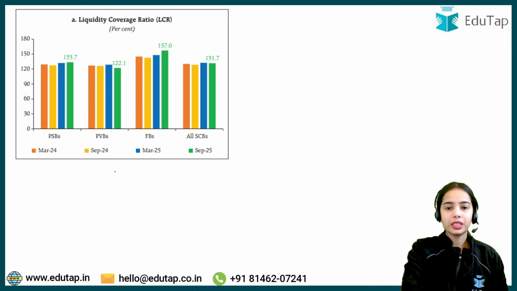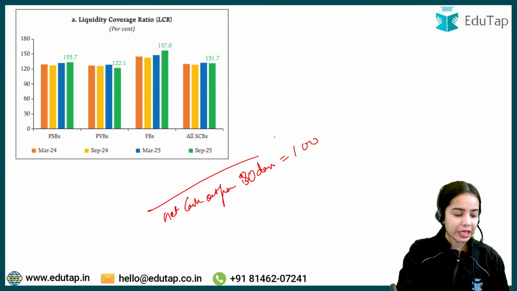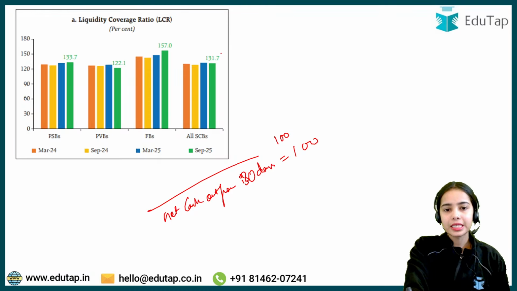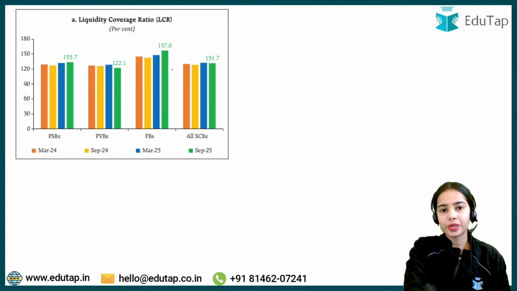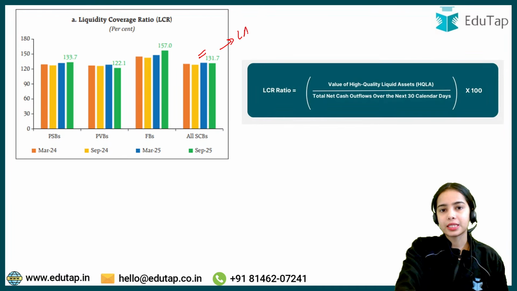So if the net cash outflow in the coming 30 days is expected at 100, the bank should at least maintain 100 with itself. The bank is currently maintaining 131.7. So here you can see that the bank is maintaining way higher liquid assets against the total net cash outflows over the next 30 calendar days.